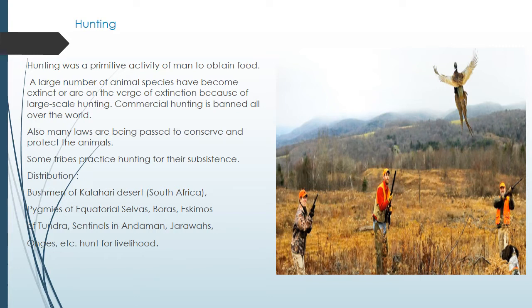We don't see them anymore, and many of them are on their route to extinction also. Commercial hunting is banned all over the world. So whichever hunting is done for commercial purposes to earn money is banned in all the countries. Also many laws are being passed to conserve and protect the animals. So many laws and regulations are made so as to protect and conserve the animals.